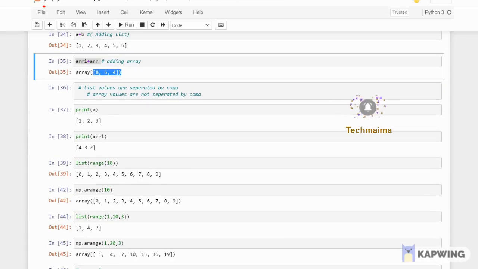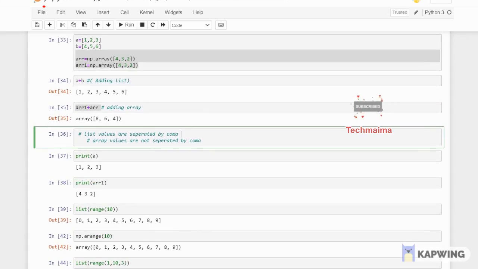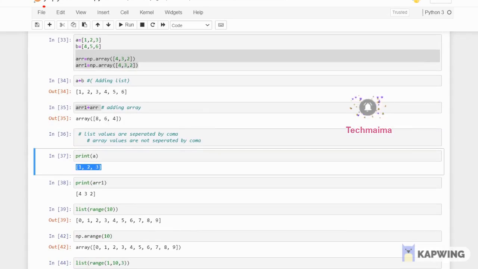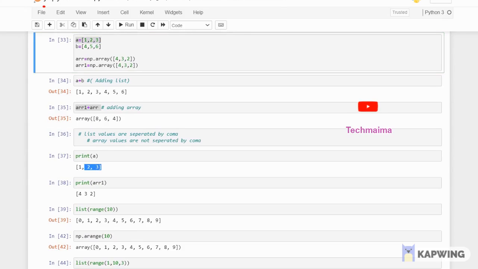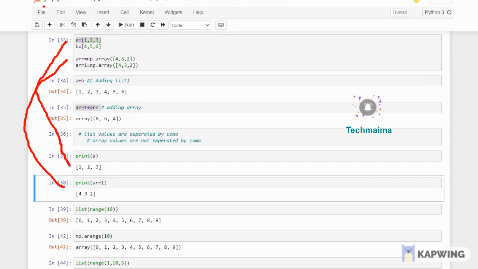Okay. List values are separated by commas. Whenever you see a list, the values will be like 1, 2, 3. A is a list, right? 1, 2, 3. Values are separated by commas. But if you print an array, there won't be any commas between the elements. See, this is ARR1. This is the A value. So this is the other difference. This is how a list differs from an array.